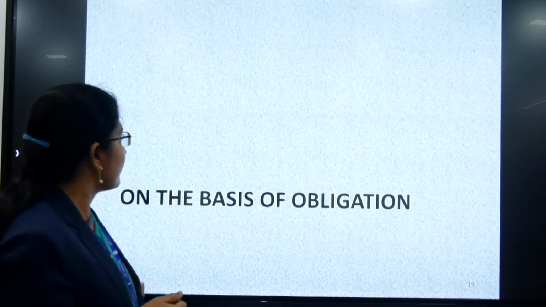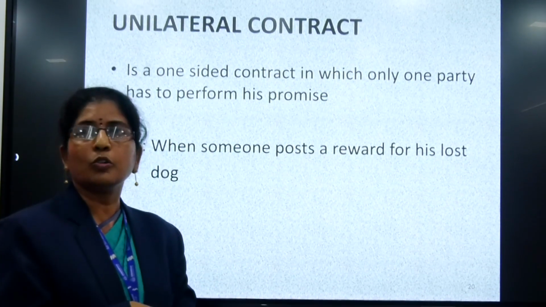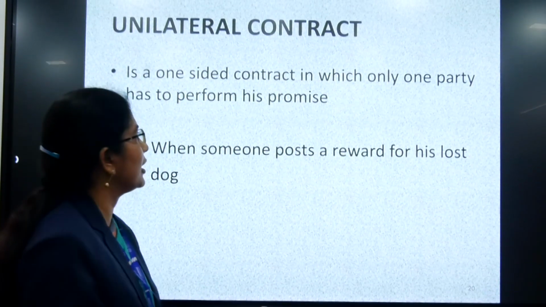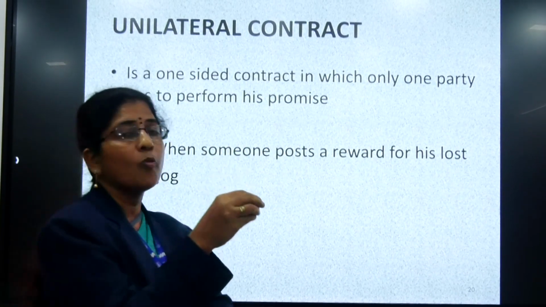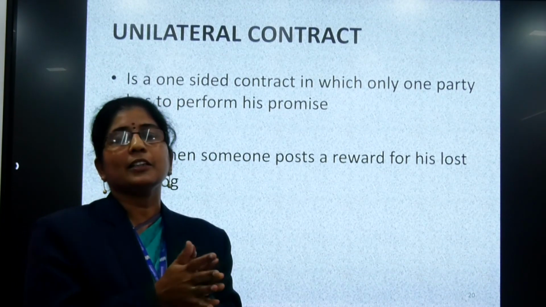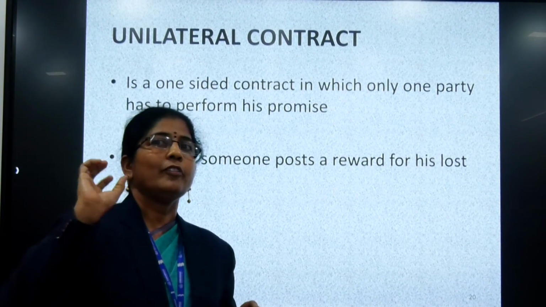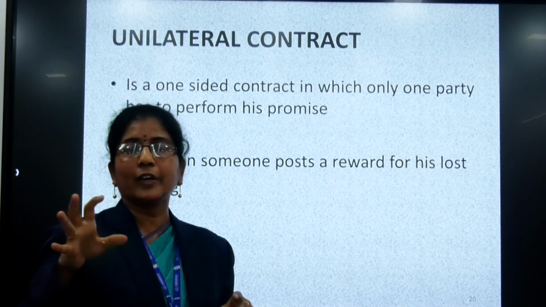Then on the basis of obligation, we can classify contracts into unilateral and bilateral. Unilateral means only one party has to perform his promise. You might have seen advertisements in newspapers saying, we will pay you 10,000 if you find our dog.